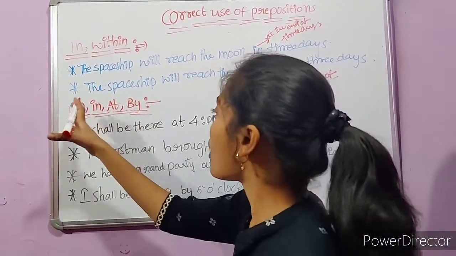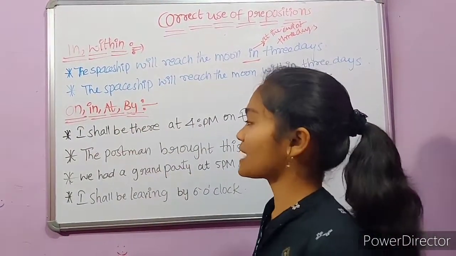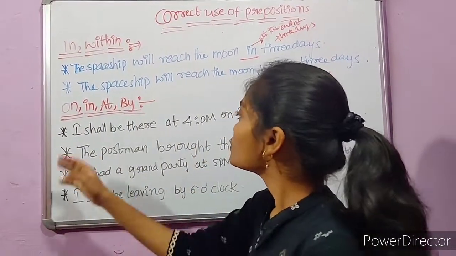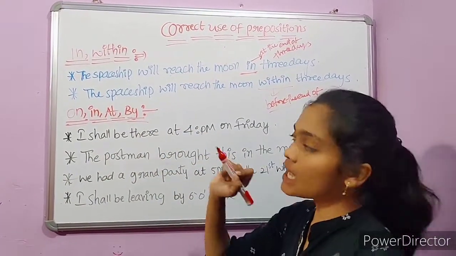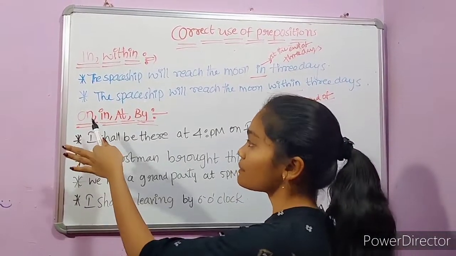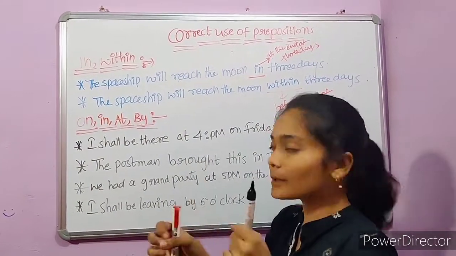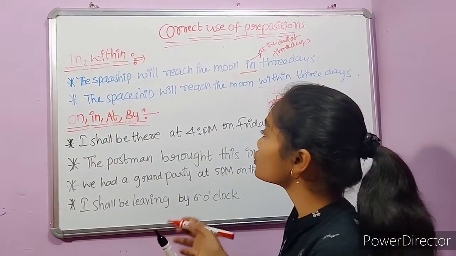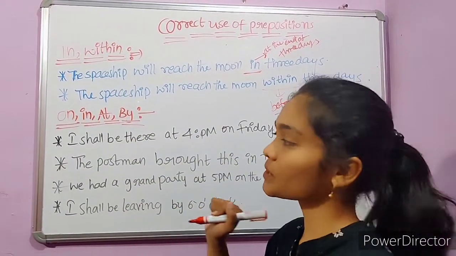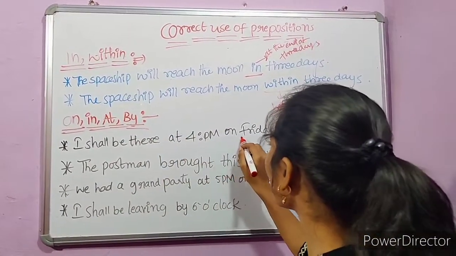The next one is on, in, at, by. In reference to time, in is used to refer to a period of time, and on is used before days and dates, and at is used to refer to an exact time, and by is used to show the time by which the action will be completed. If you observe the sentences, I shall be there at 4 p.m. on Friday.